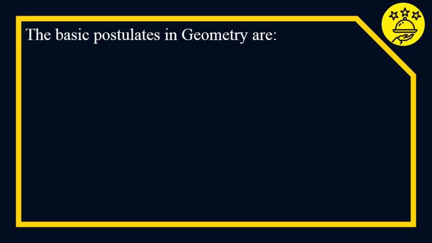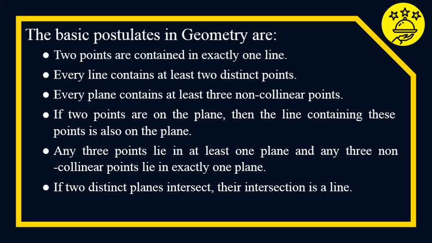Here are the basic postulates in geometry. Two points are contained in exactly one line. Every line contains at least two distinct points. Every plane contains at least three non-collinear points.